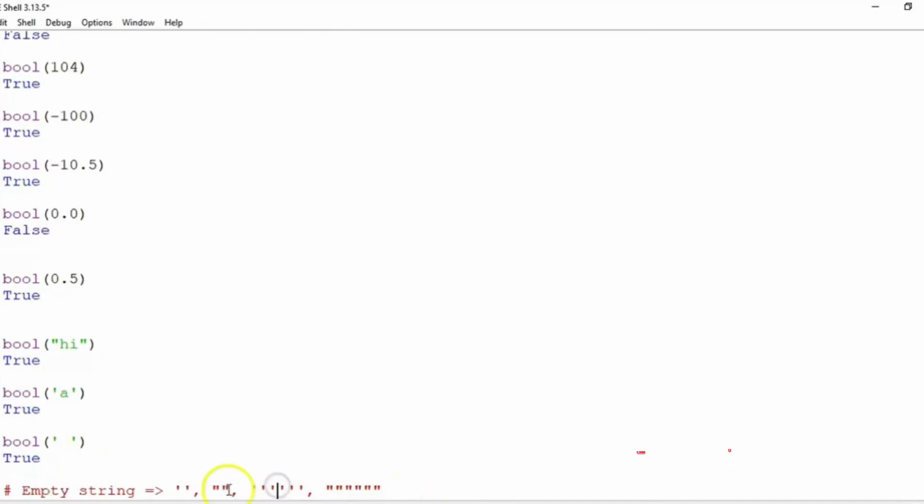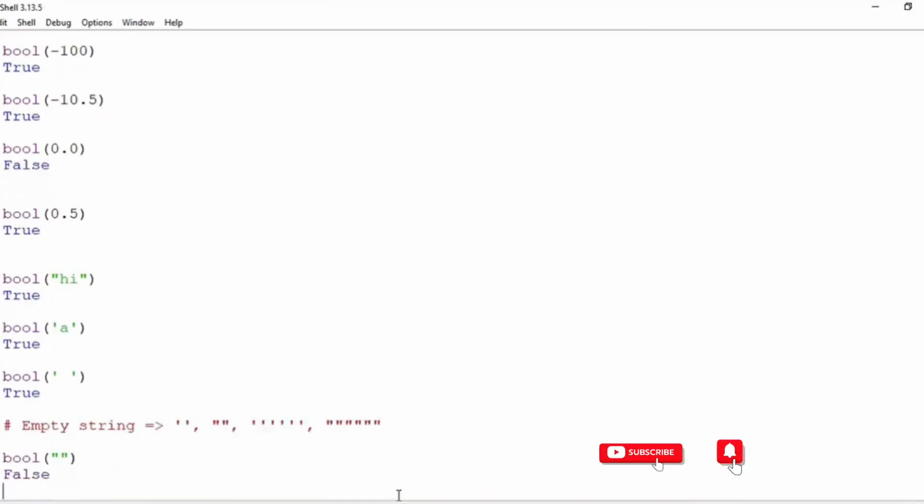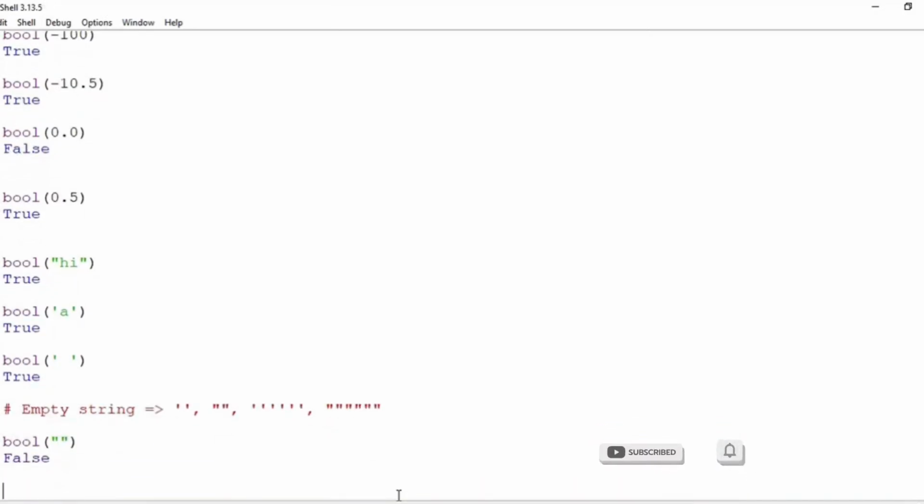All these are empty strings, right? If you create a string with quotes and don't write any character, not even space, that is called an empty string. And when you convert an empty string into a Boolean, you get a false.